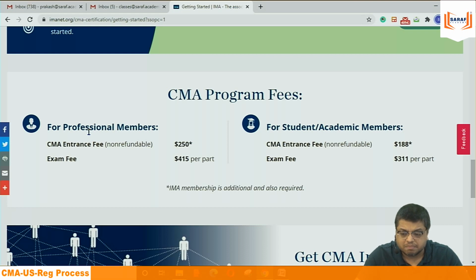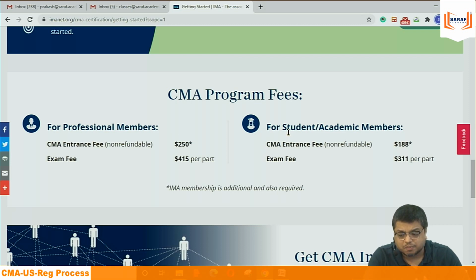So if I have completed my graduation, whether I am earning or not, they will consider me a professional. And student means my graduation first, second, third year is still left. I am still in the college. Even MCOM they also consider as a student. Somebody doing masters, maybe MBA, MCOM, full-time or maybe part-time also, they will consider you as a student.